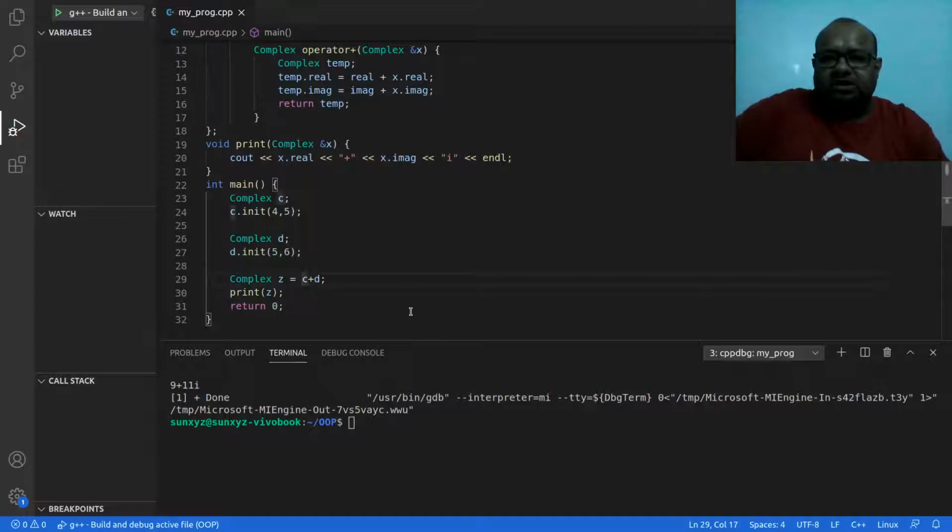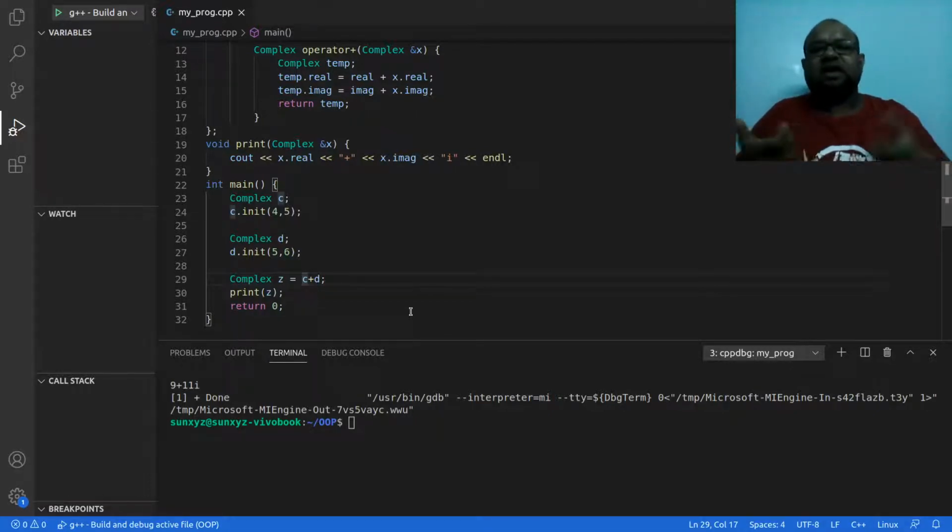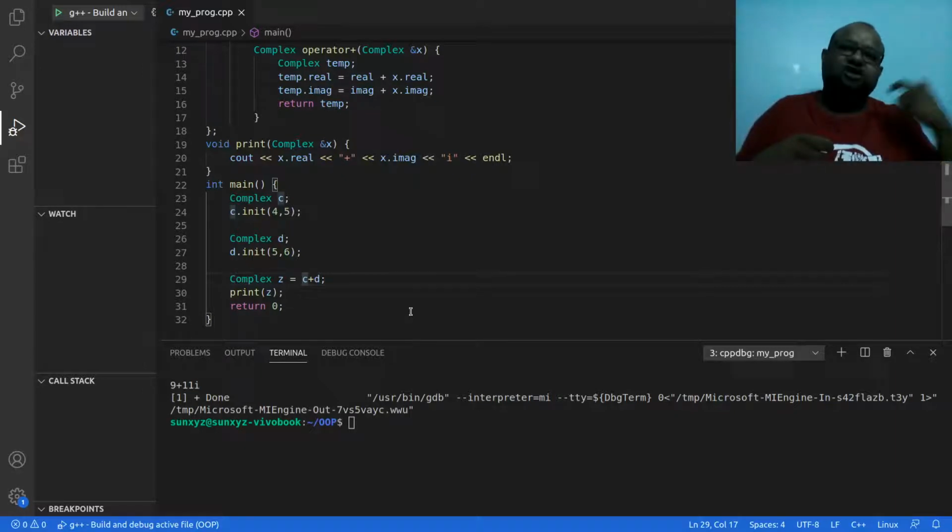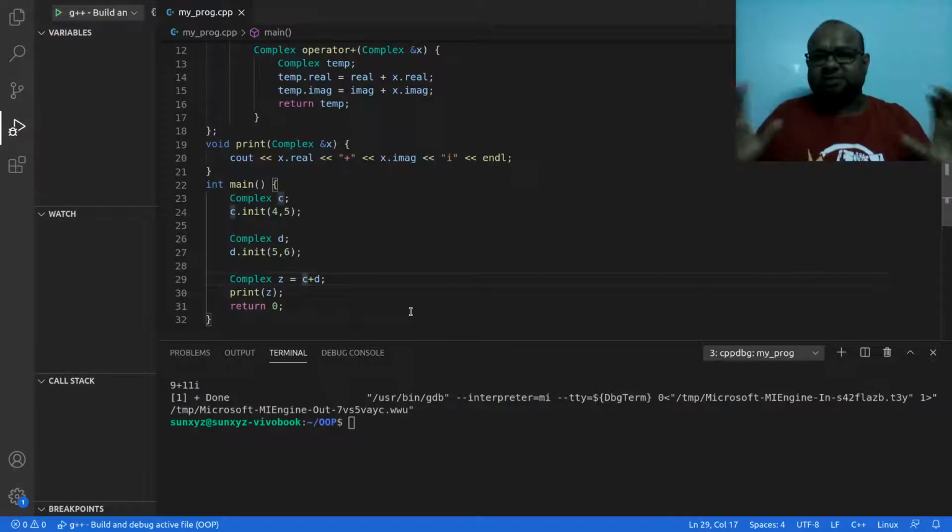Okay, so on the left, we have this addition sign that was overloaded. The object to the left of C is the one that is the caller. It calls the operator plus method, the method that overloads the operator addition, and the object that is on the right of this plus is the one that is passed as parameter.